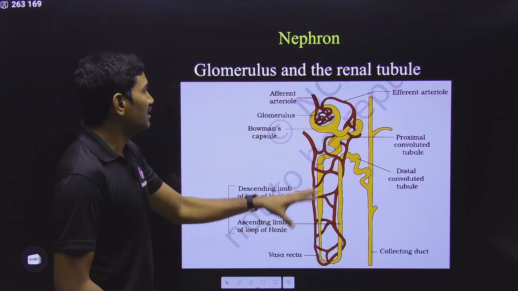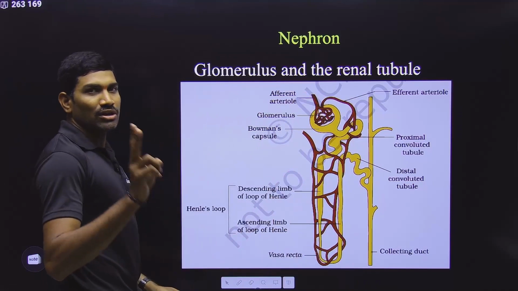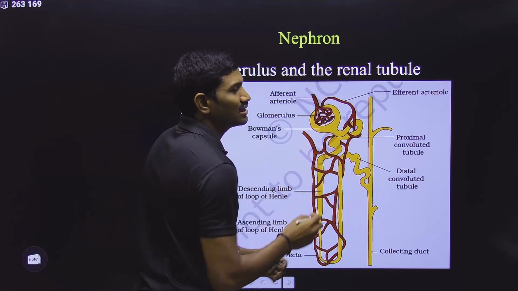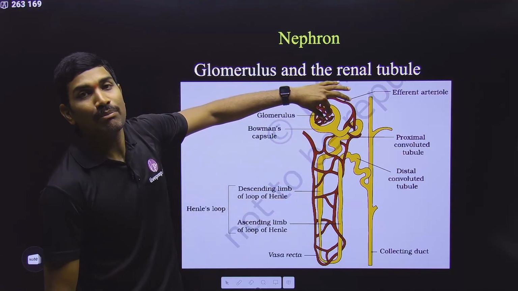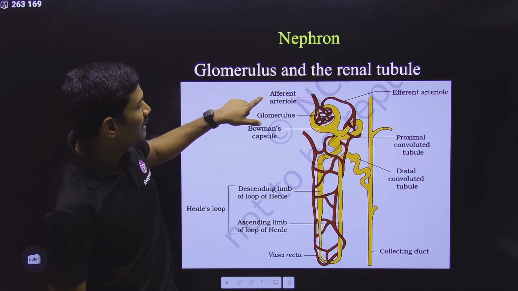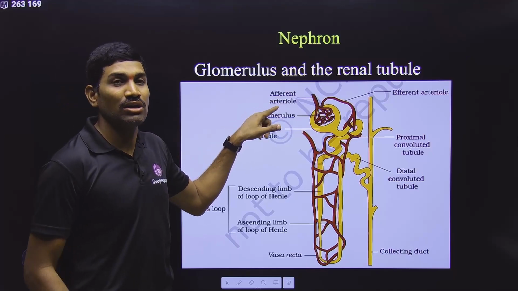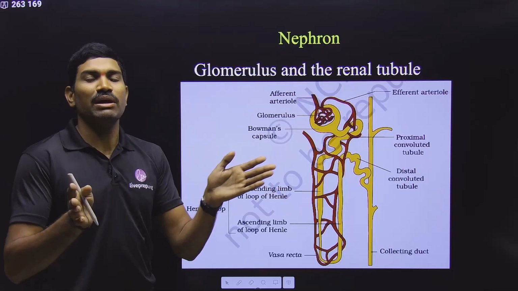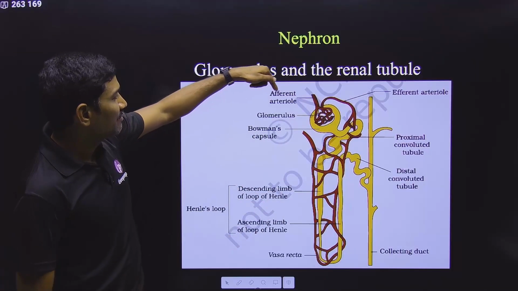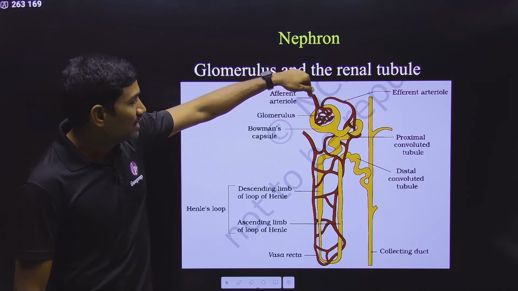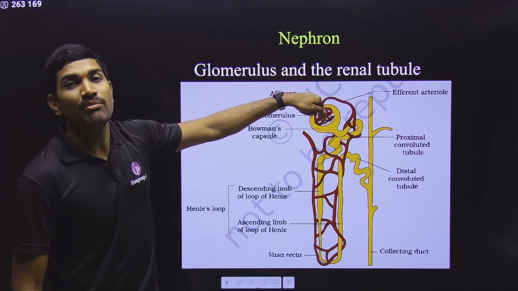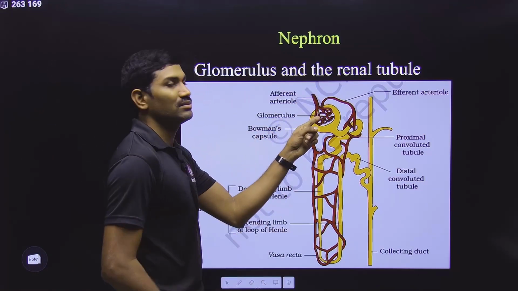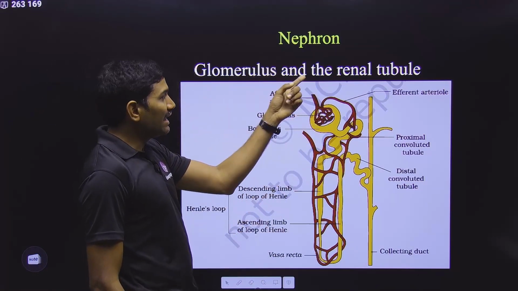Nephrons are present, and in the nephron, generally, we are talking about two things. One is the glomerulus. This is the tuft. Tuft means a network of blood capillaries that are produced from the efferent arteriole. And what is this efferent arteriole? It is actually the branch of the renal artery. The renal artery branches several times, and finally it divides into the arteriole, which forms a network of capillaries, and this network is called the glomerulus. So there is the glomerulus and the renal tubule.